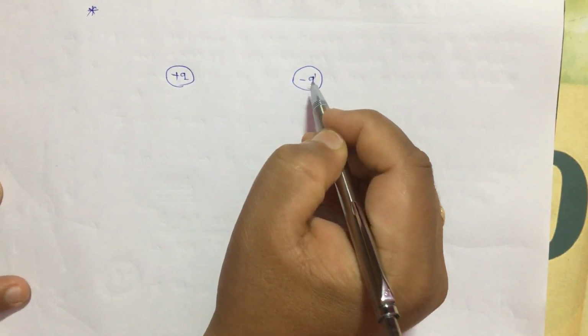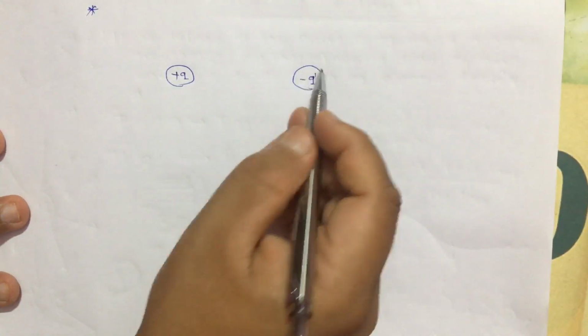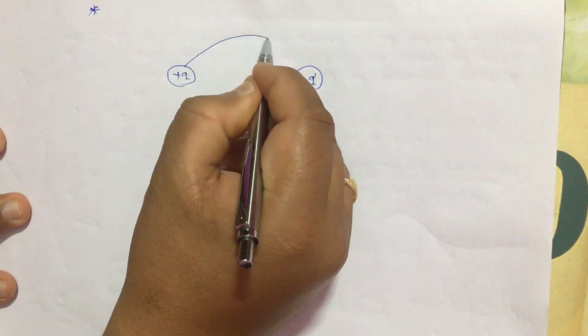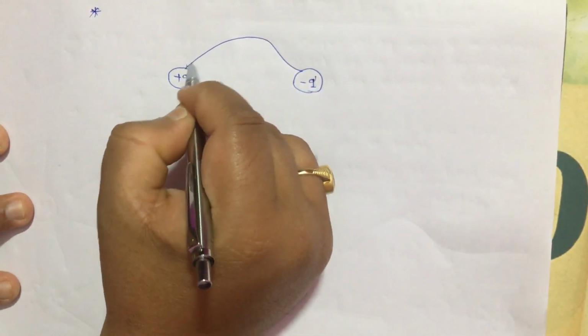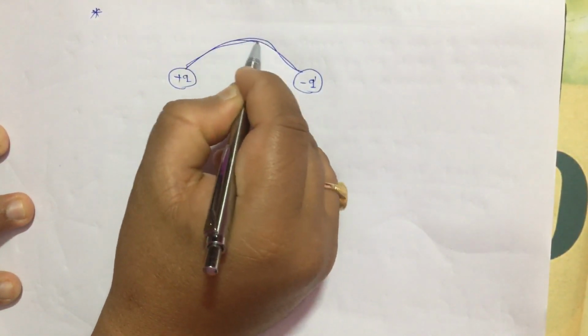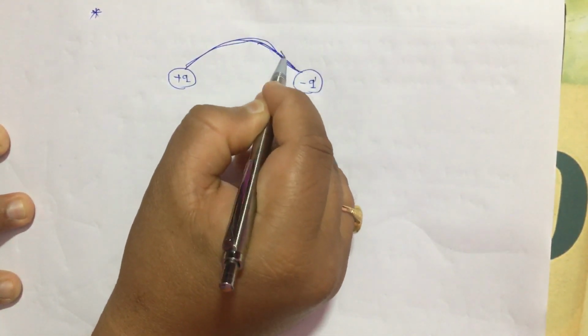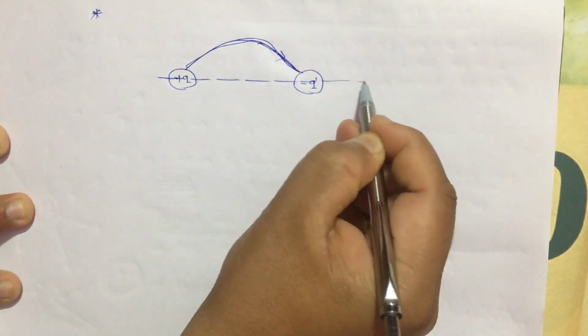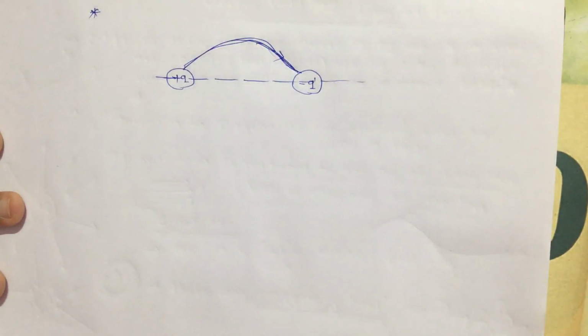We can take it as minus q also. Let some different charge of different magnitude be here with a negative sign, and let an electric field line be drawn like this, not exactly like this, like this. The electric field is drawn like this here. And what is the line joining the two charges? This is the line joining the two charges.